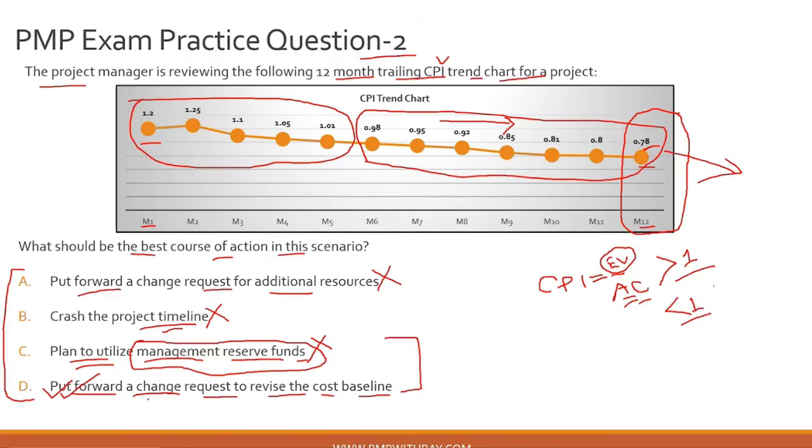Now one thing before we close off this question, guys. If you look at option D, which says to put forward a change request to revise the cost baseline, this is an option which, seen in isolation, might look like not a good option. Someone might argue, looking at it on a standalone basis and not in context with the other options, that a change request is my last resort, because I'm revising the cost baseline, and it is a strict no for the project manager unless absolutely necessary. Agreed, that is correct, but only if you view option D in isolation.